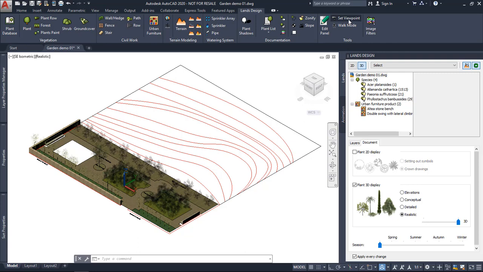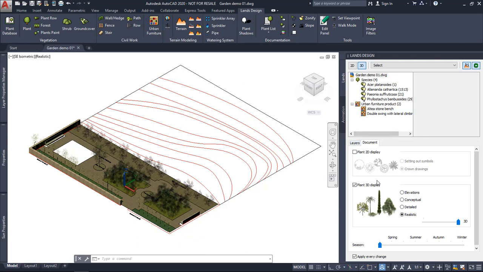Then we've got a command to set viewpoints, okay, or put you in a walk mode that will let you navigate over the project interactively. Also, Lands Design integrates an image editor that will let you import images and apply effects already built in AutoCAD. Okay, but let's take a look first at the Lands Edit panel.